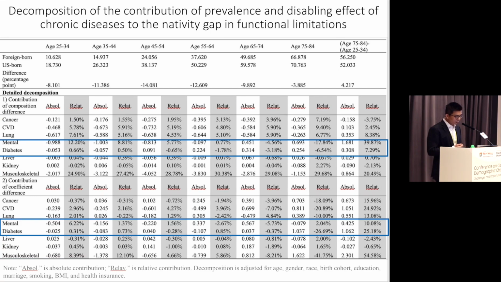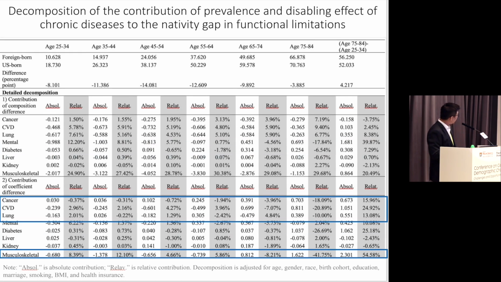The first is that even though immigrants have low prevalence of mental illness and diabetes, after age 65 we actually find this coefficient turns net positive. In other words, after age 65, immigrants actually start having more mental illness and diabetes. And they contribute about 8% or 39% to 7% of this diminishing advantage in functional limitation among immigrants compared to the native-born population. And they are not only more likely to have mental illness and diabetes, but also more likely to be disabled from mental illness and diabetes, as shown in the lower row here.